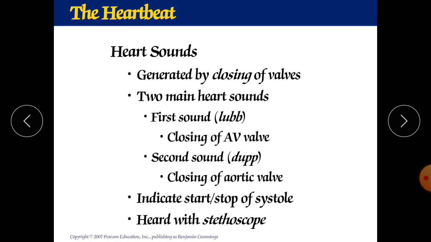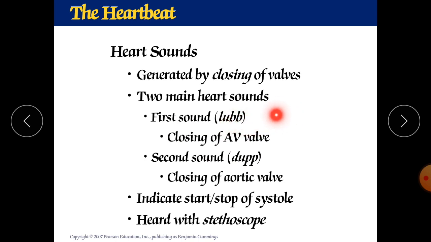Now heart sounds, they can be generated by the closing of valves. Two valves are there, and if they are closing, they develop two different sounds. So two main sounds, sound 1 and sound 2, occur in our heart. The first sound is called the lub sound. It is longer and larger than the second sound. It is a firm sound, lub.